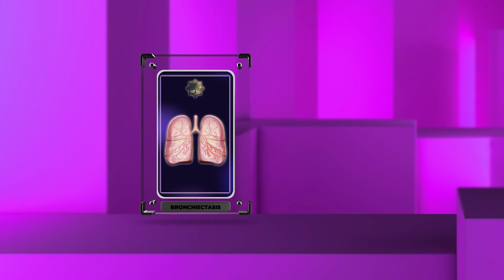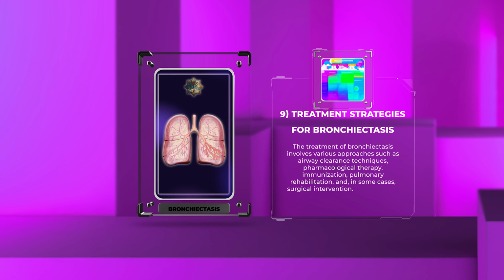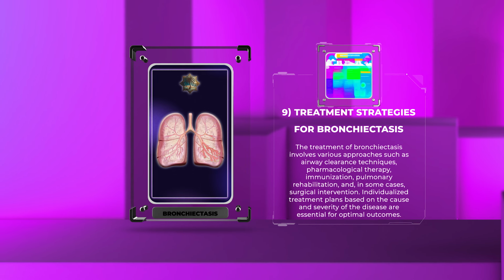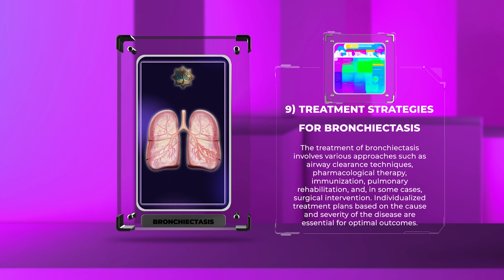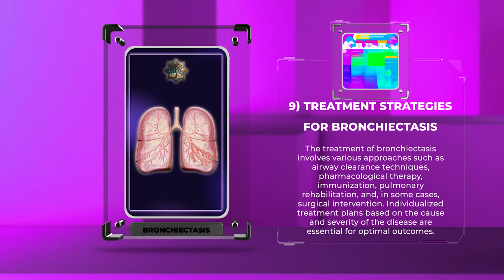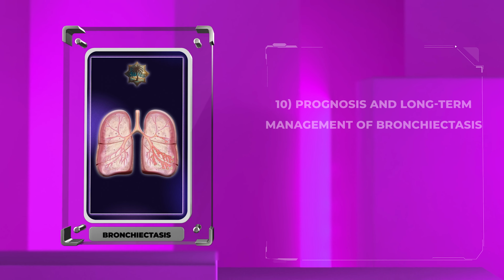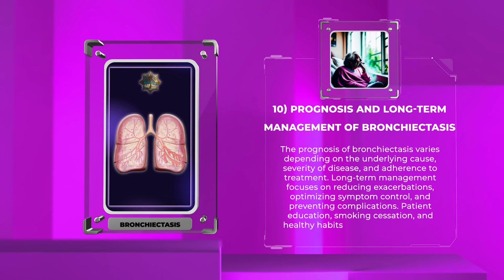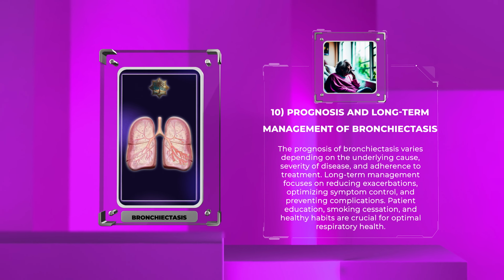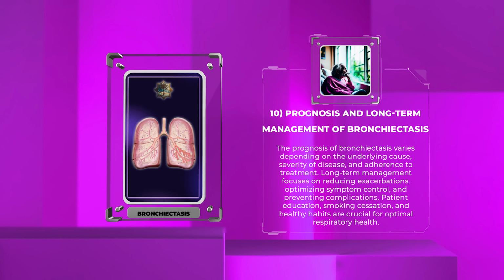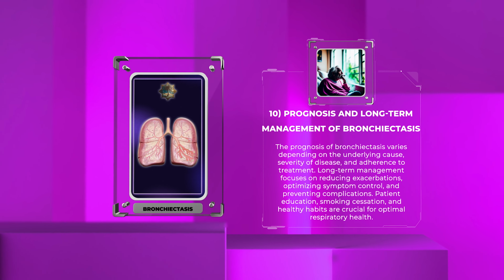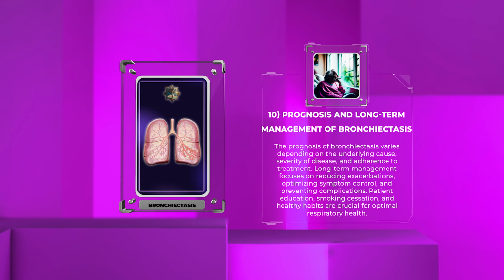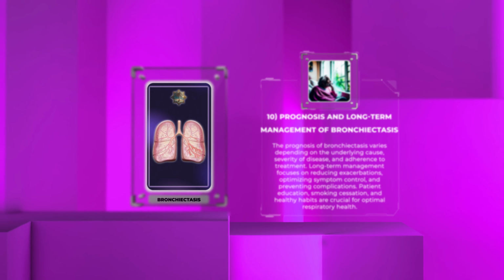The treatment of bronchiectasis involves various approaches such as airway clearance techniques, pharmacological therapy, immunization, pulmonary rehabilitation, and, in some cases, surgical intervention. Individualized treatment plans based on the cause and severity of the disease are essential for optimal outcomes. The prognosis of bronchiectasis varies depending on the underlying cause, severity of disease, and adherence to treatment. Long-term management focuses on reducing exacerbations, optimizing symptom control, and preventing complications. Patient education, smoking cessation, and healthy habits are crucial for optimal respiratory health.